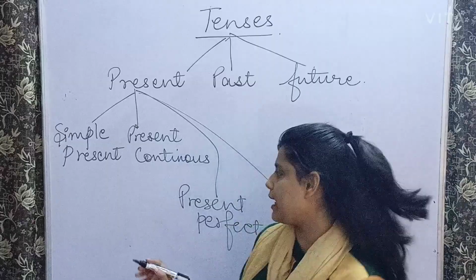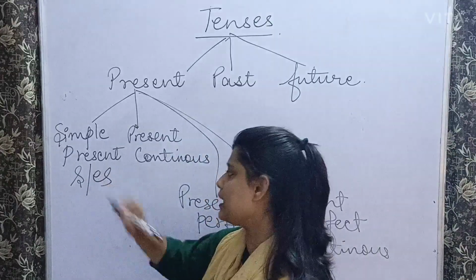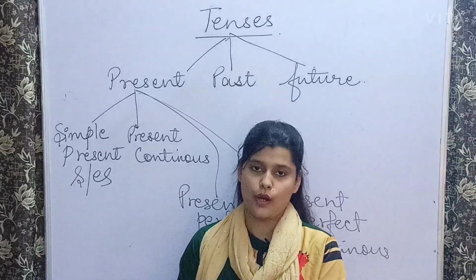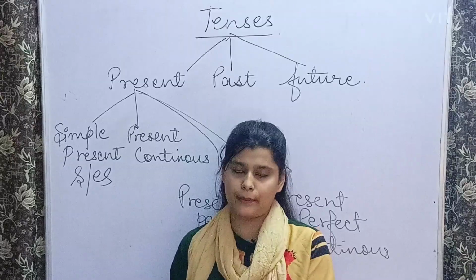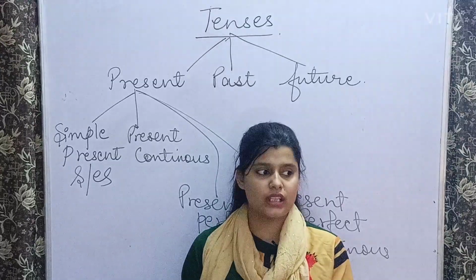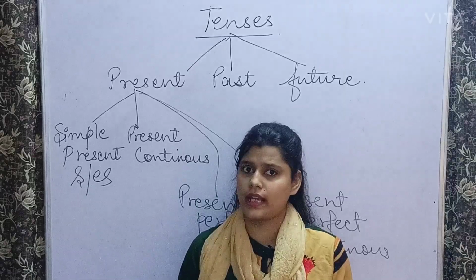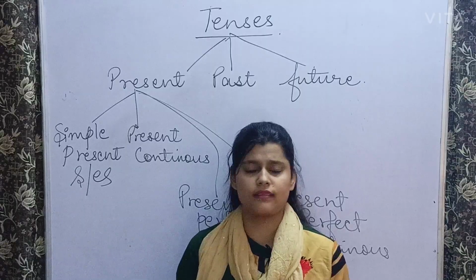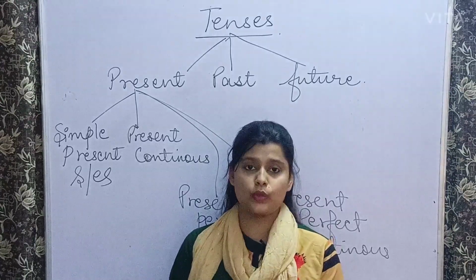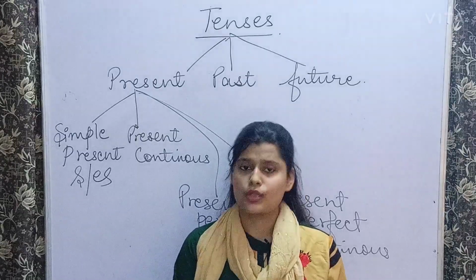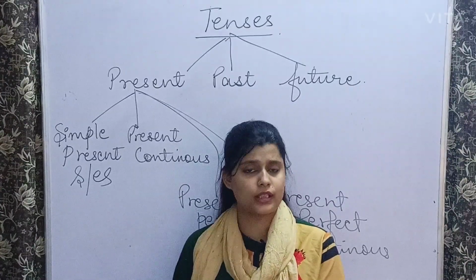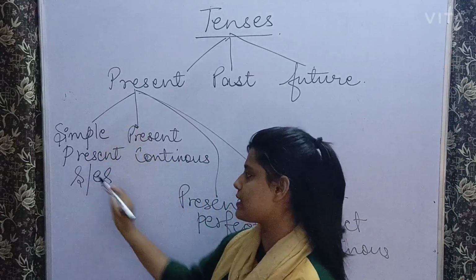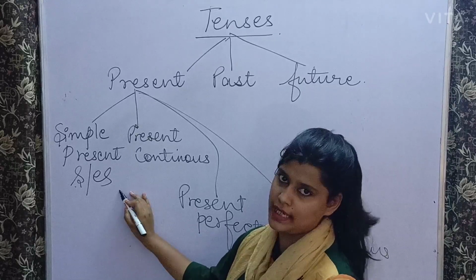So any sentence that has S and ES, these sentences are your simple present sentences. These sentences are generally your routine habits, your daily activities, or anything which is a universal fact and cannot be changed, like the sun rises in the east and it sets in the west. So this is true and this cannot be changed. Or suppose I say the human body has 206 bones. This is true. It cannot be 207. So this is a fact. These kinds of sentences are your simple present sentences and they generally have S or ES in them.